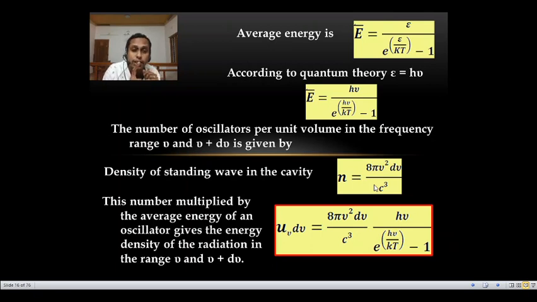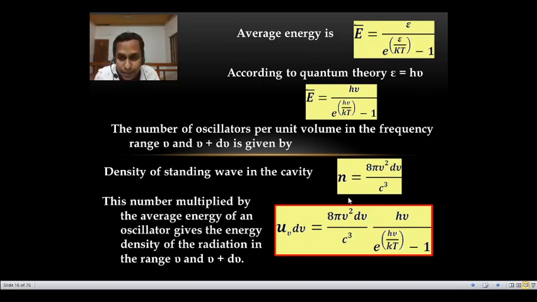See, for example, density means mass divided by volume. That's density. So number of oscillators per unit volume means the number by volume. So what we get is number density, or density of standing waves in a cavity. The standard formula, that is n is equal to 8 pi nu square d nu divided by c cube. It's a standard one, the number density.